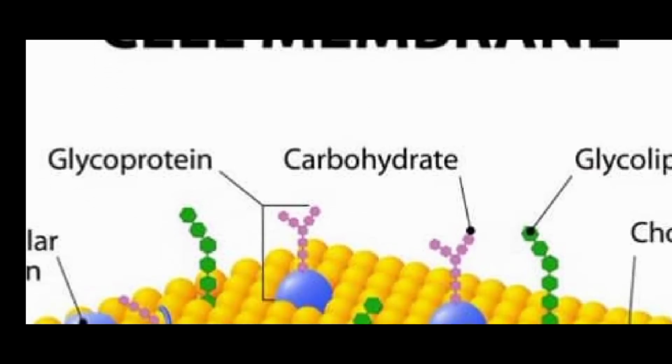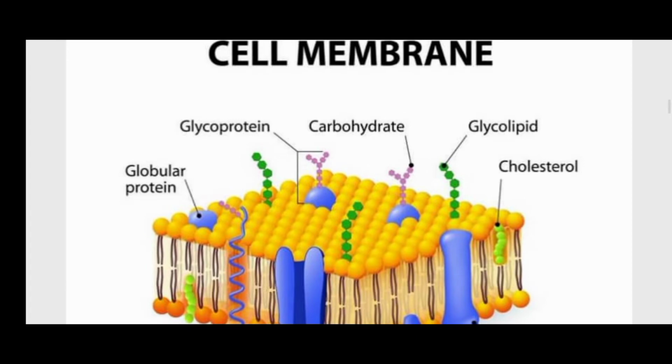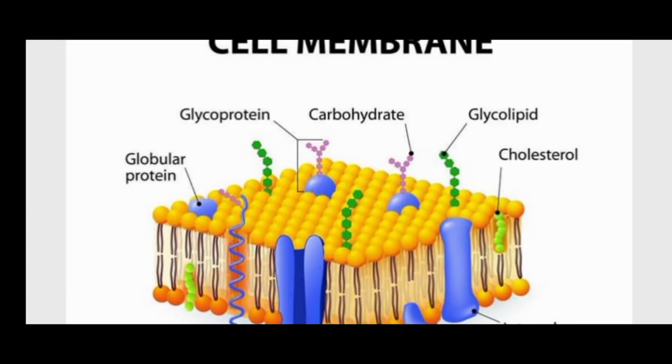See the structure of the cell membrane. This is the animal cell membrane. These are the globular proteins. These are enzymes. These are glycoproteins, the combination of carbohydrates and proteins. These are the carbohydrates. These are the glycolipids, the combination of carbohydrates and lipids.